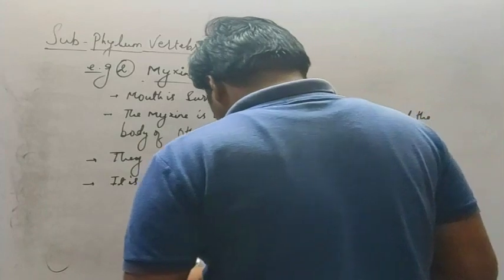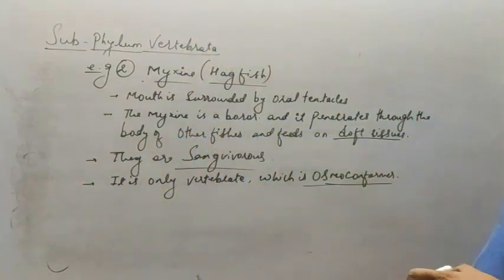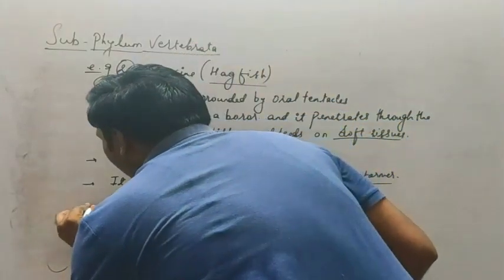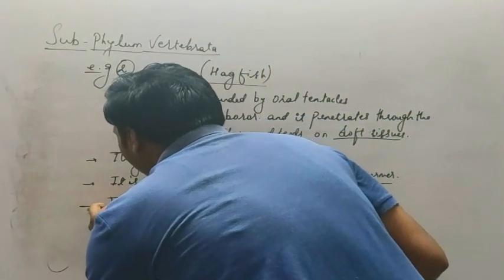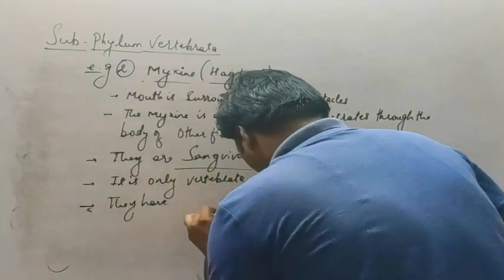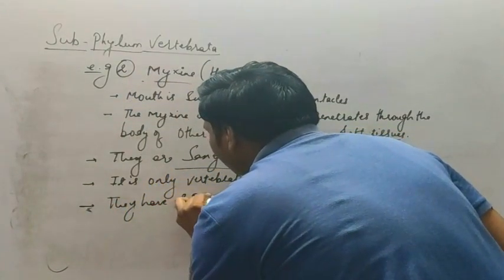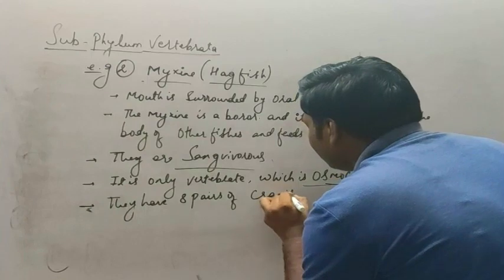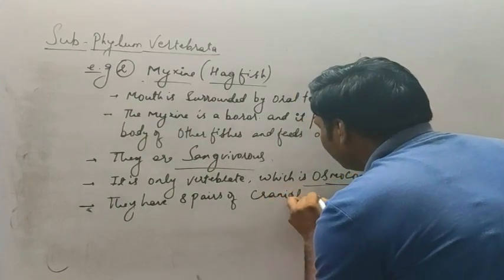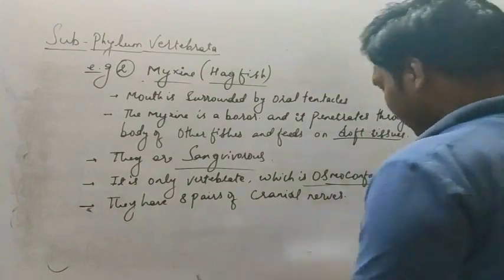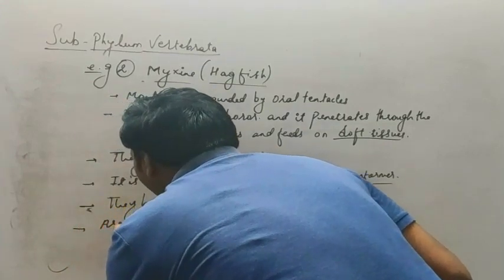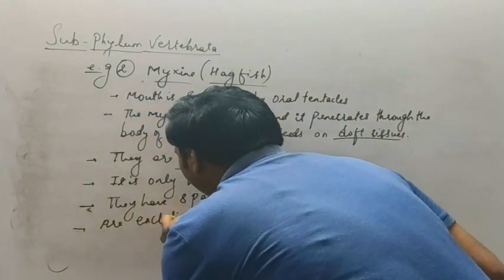Okay. The next, let's see the structure of this myxin. So these are the few general characteristic features. Other characteristic features can also be discussed here, like they have 8 pairs of cranial nerves. Okay, the next, they are exclusively marine.